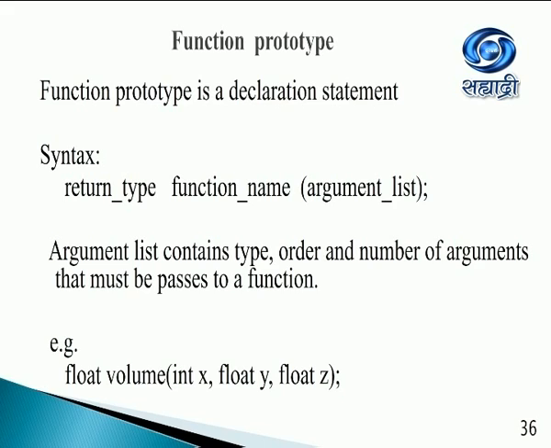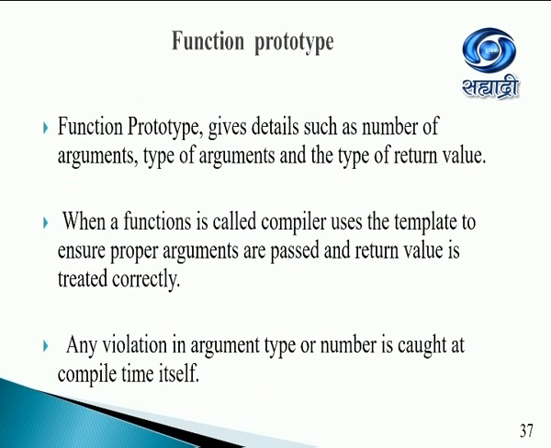So the argument list will contain the type of arguments, that means integer or floats or whatever. The order in which, so if you have a typical order, say one integer, next one float, you'll stick to that order, and the number of arguments. So if you have 2 arguments, you should be passing 2 arguments. I've given an example here, float volume, int x, int y, and float z. Function prototype gives, as I said, details such as number of arguments, type of arguments, and the return value. So it's just a template which the compiler will use when the function call is made.